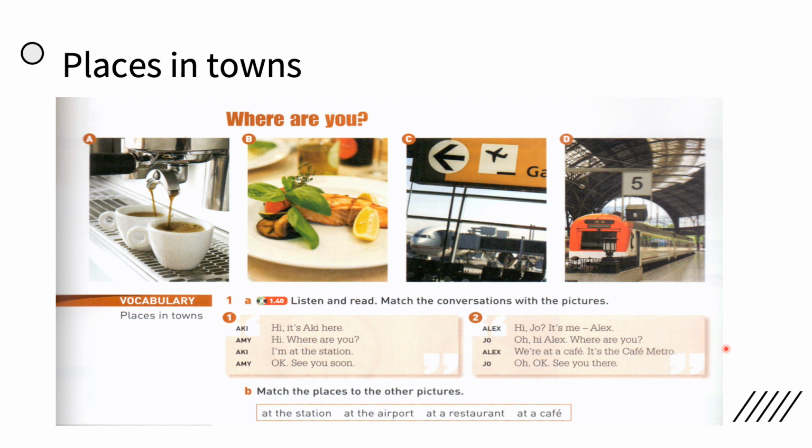So the place he's at is at the cafe. Where is it? Which picture is it? Yes, very good. It is in picture A. And you can see that here when he mentioned the place, he mentioned at the station, here, at a cafe. So before mentioning the place, you will use the preposition at. For example, at the station, at the airport, at a restaurant, and at a cafe.